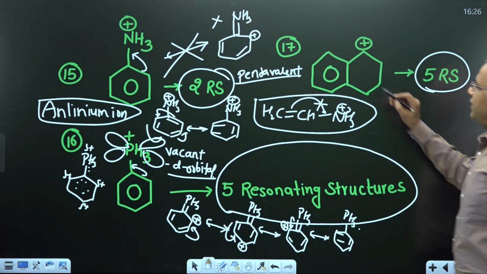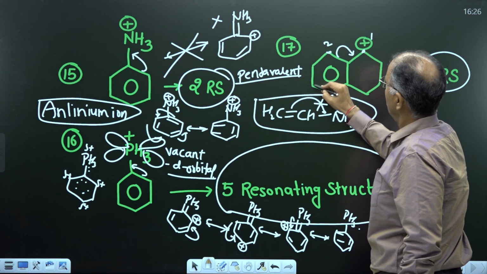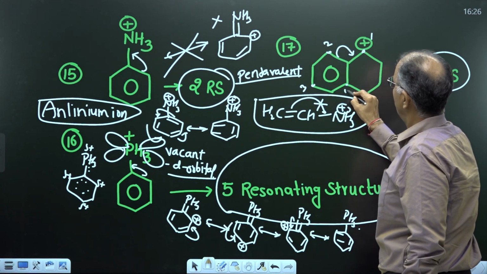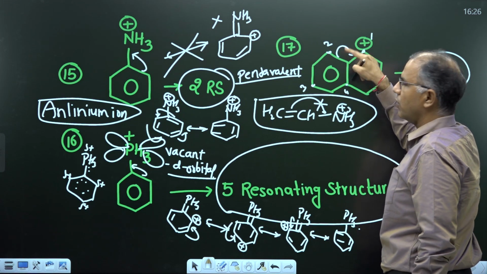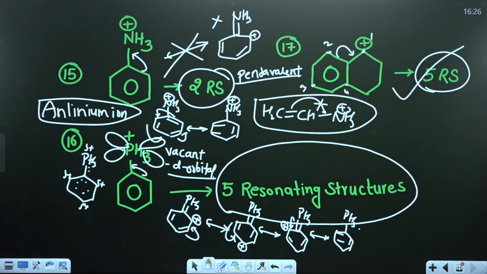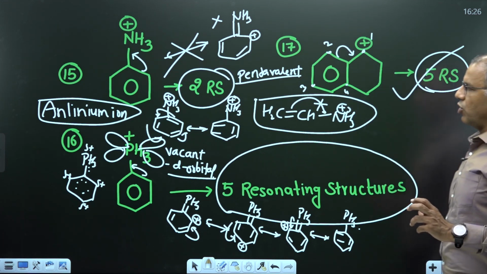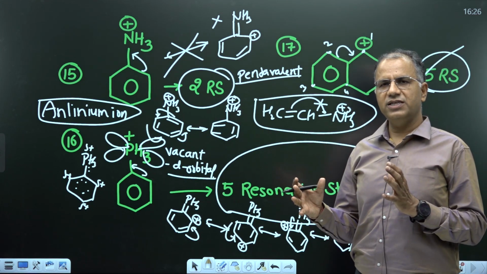Now in example 17, there will be 5 RS: positive charge 1, 2, third RS, fourth RS, and when we move the pi bond, delocalization of the double bond in the ring will be the 5th RS. Pause the video and draw all the structures. And highlight the comment that nitrogen cannot be pentavalent. Phosphorus can be pentavalent because it has a vacant d orbital.